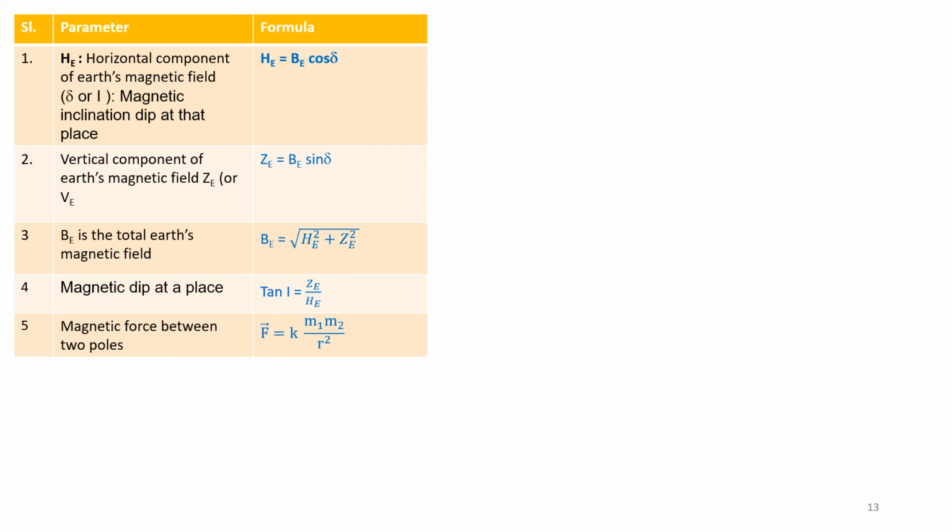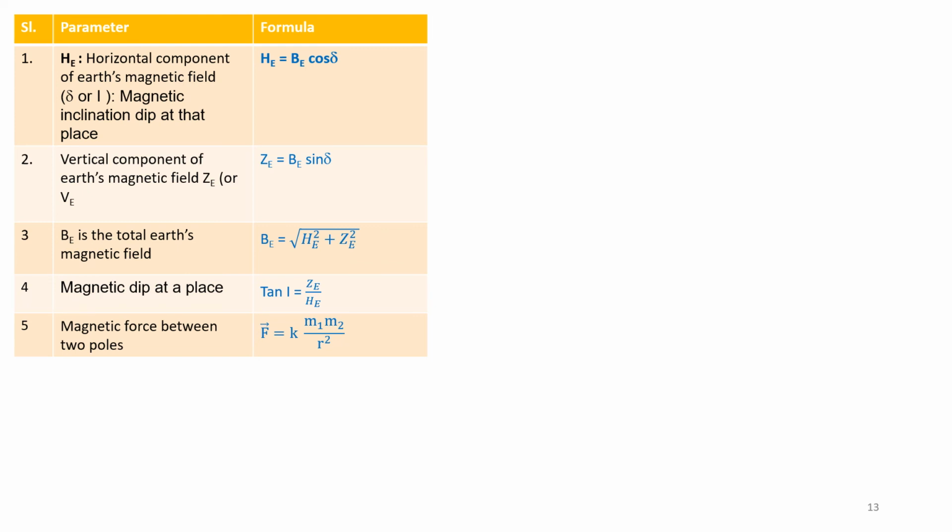So the first formula is about the horizontal component HE. HE is equal to BE cos delta, where BE is the total Earth's magnetic field and delta is the dip. Vertical component VE or ZE is given by ZE is equal to BE sin delta. ZE and HE are perpendicular to each other. Formula number 3. BE is given by under root HE square plus ZE square. This you can see in the diagram.